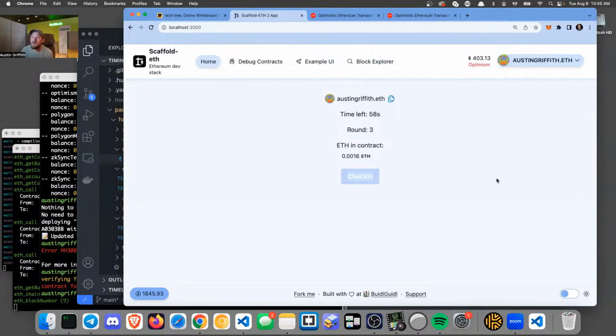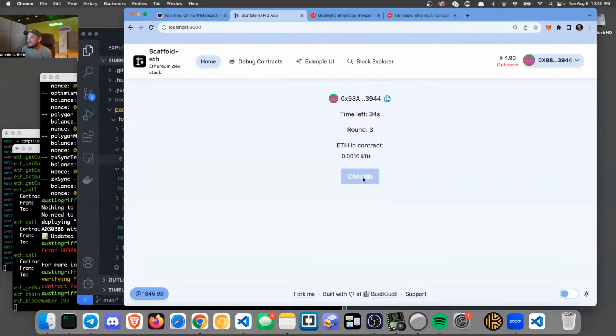403. I'm actually making money, right? So I'm making money as I'm checking in to this contract each time. So I'm truly incentivized to be checking in, or to be the first one to check in. I don't know how I would do it where I could have both of these two compete. As soon as I click this button, it's going to go through and work, and he'll win the money back.